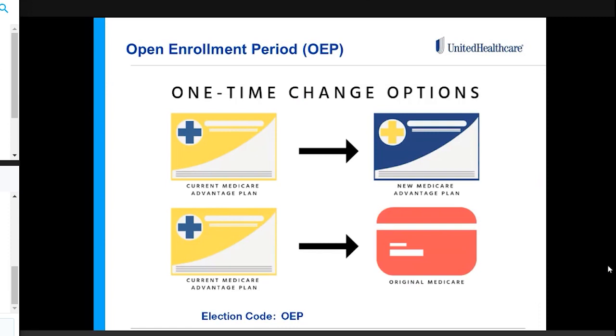So like I mentioned, the open enrollment period is specifically for people that are on a Medicare Advantage plan. So they can make a one-time change either to a new Medicare Advantage plan, or they can change from a Medicare Advantage plan to original Medicare, so like a supplement and a Part D. The open enrollment period, unfortunately, does not work the other way around for someone who is on a supplement and may want to go on to a Medicare Advantage plan. That does not work. So these are the only two scenarios that work for open enrollment period.